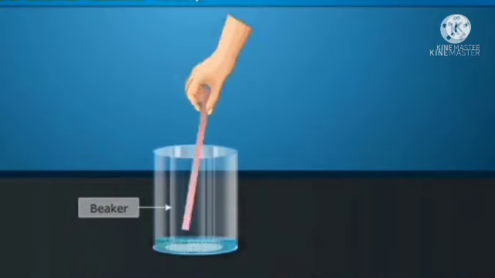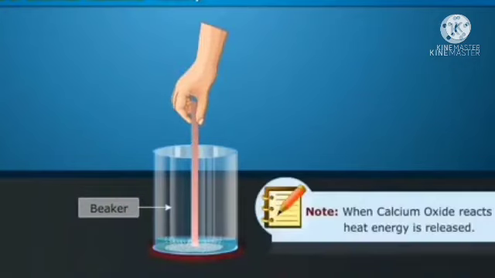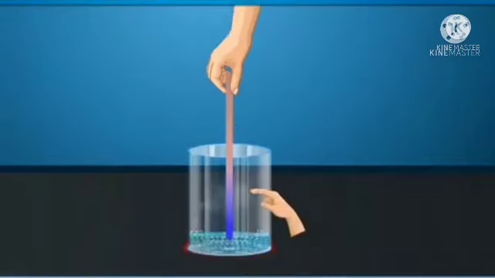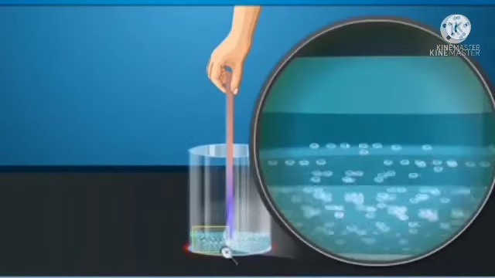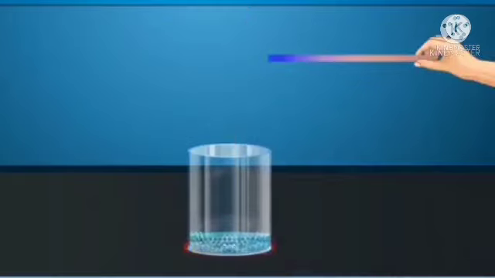Put a red litmus paper into the beaker after the reaction. We can find that it turns blue. The beaker is very hot. A colorless solution is produced after the reaction. The red litmus turns into blue litmus.